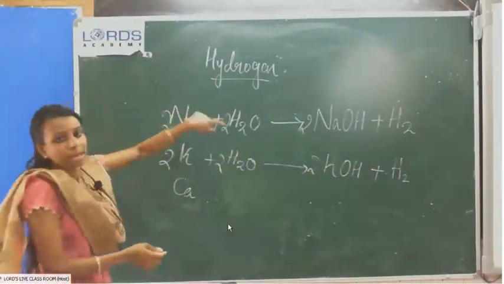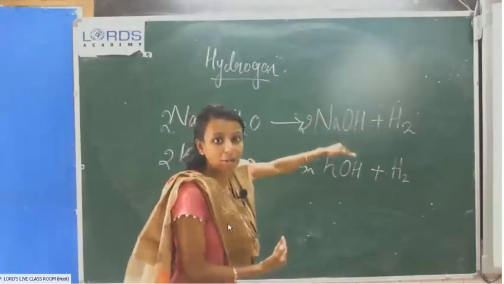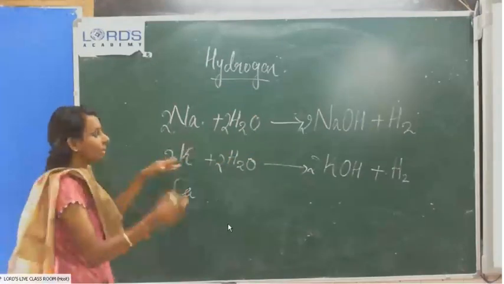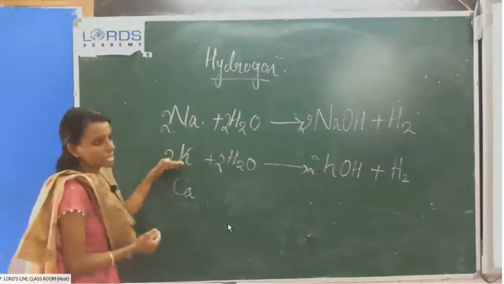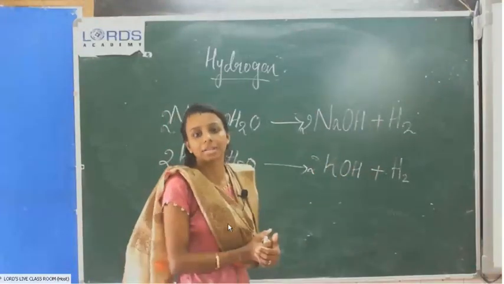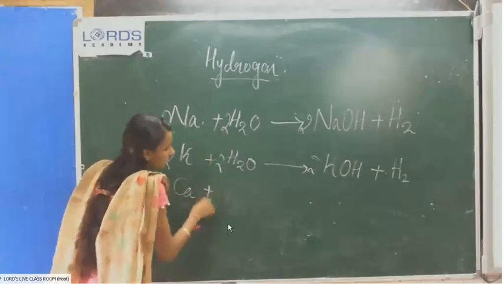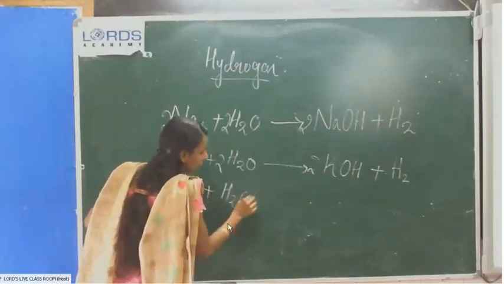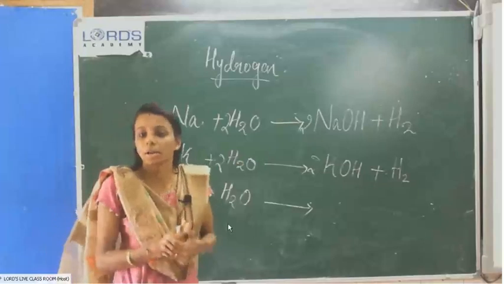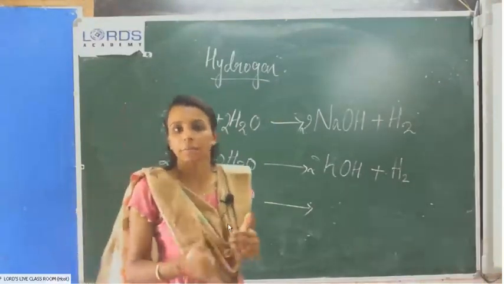First, sodium reacts with water, meaning cold water, and produces the corresponding hydroxide and hydrogen gas. Here hydrogen gas is liberated. That is a method. Second, potassium reacts with water and produces potassium hydroxide and hydrogen gas. Then calcium reacts with water and produces the hydroxide of calcium. What is the formula of calcium hydroxide?